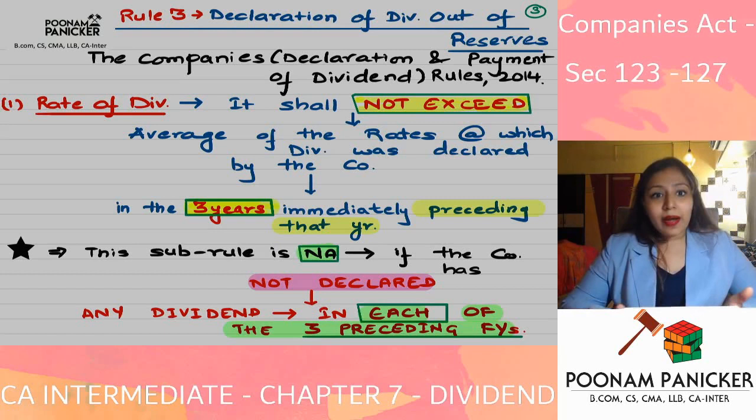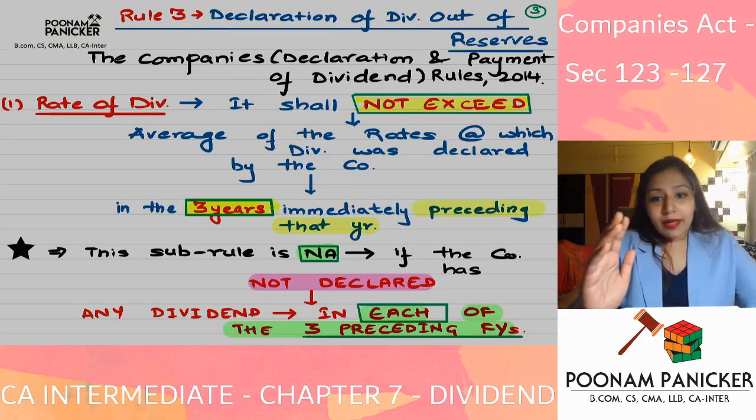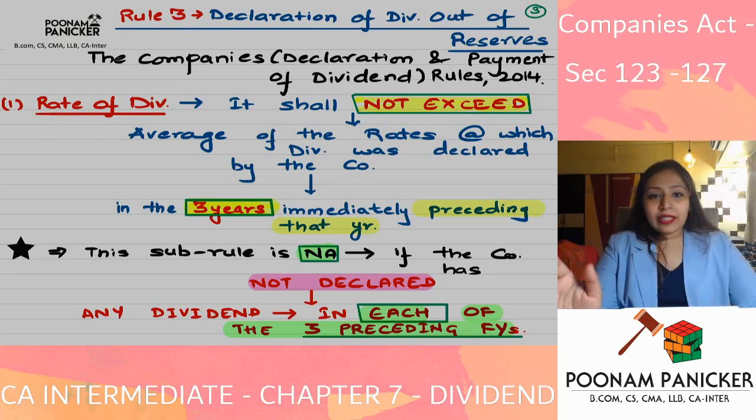Rule 3 has four sub-rules. What is the first sub-rule saying? The maximum rate of dividend which you can declare is not going to exceed the average rate of dividend declared by the company in the immediately preceding how many financial years? Three financial years. Whatever you have declared in the past, in the immediately preceding three financial years, you take an average rate of that.